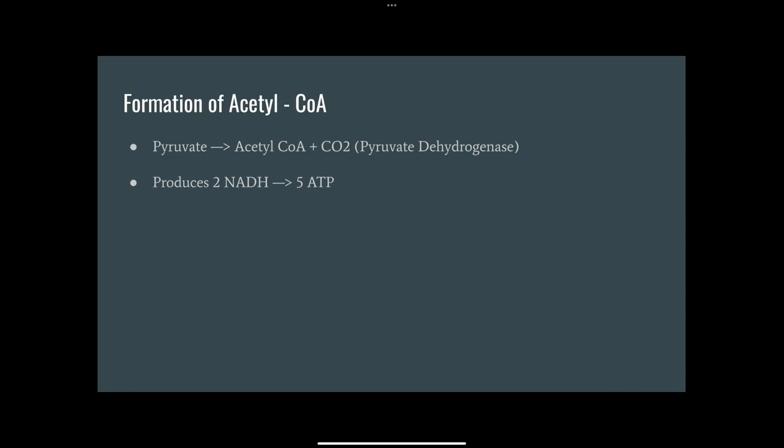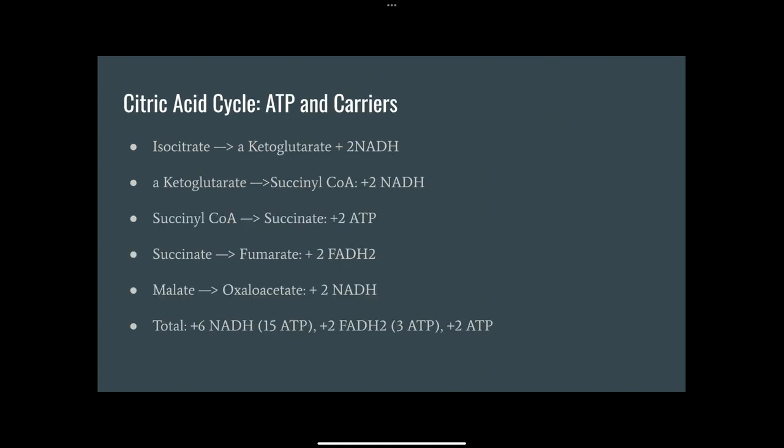Two NADH molecules are also produced by glyceraldehyde 3-phosphate dehydrogenase. That's a net gain of 2 ATP and 2 NADH, or 5 ATP equivalents.